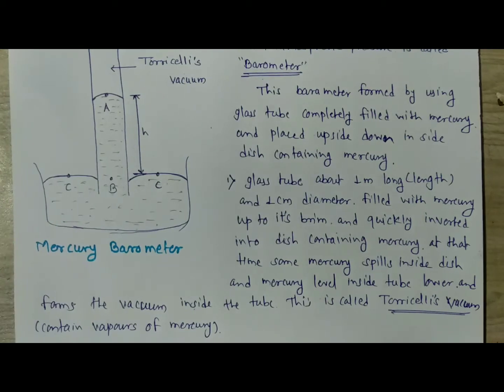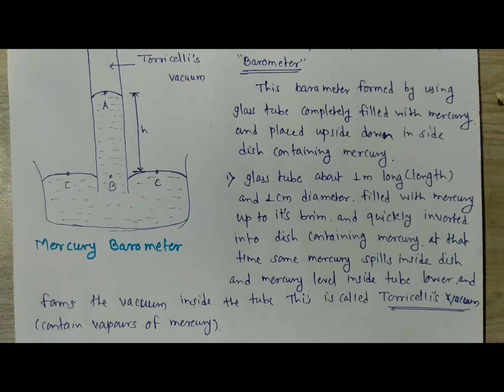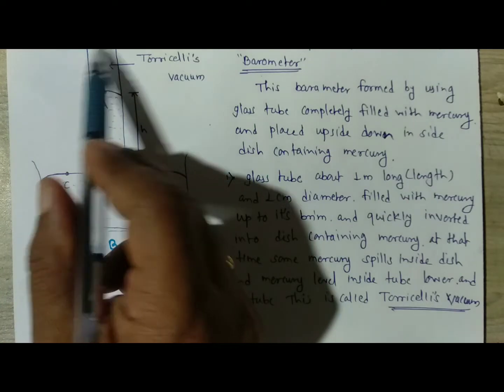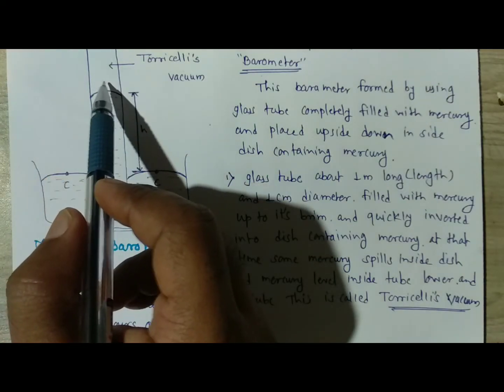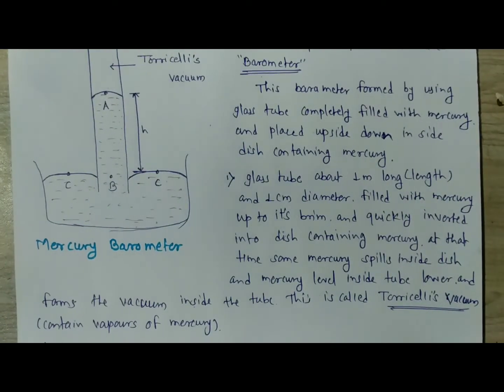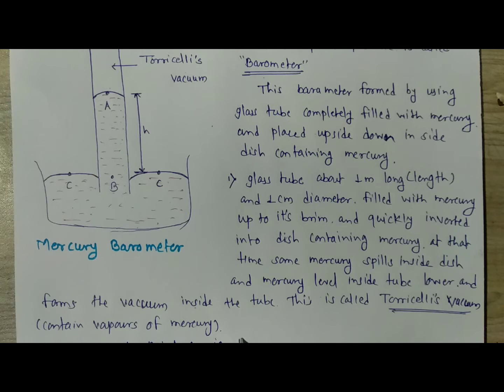It contains the vapors of mercury. Right now we have to go with the consideration of this one. The second point is related to the pressure at the upper end of the mercury inside the tube, that is at point A, which is inside the tube, and above it no type of liquid or fluid is there, and therefore the pressure at point A, PA,